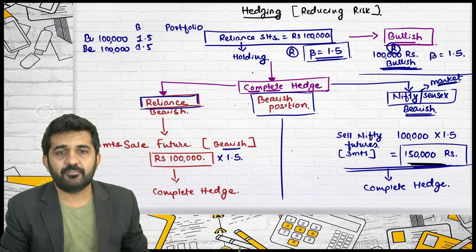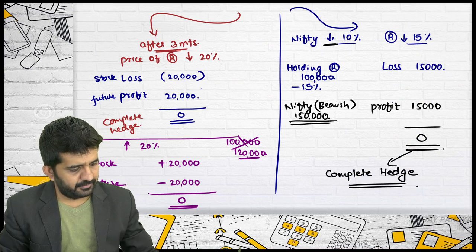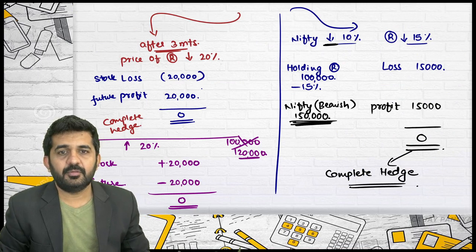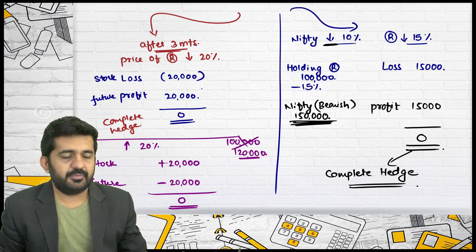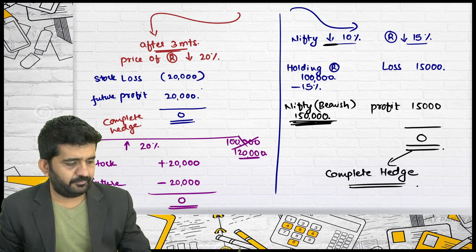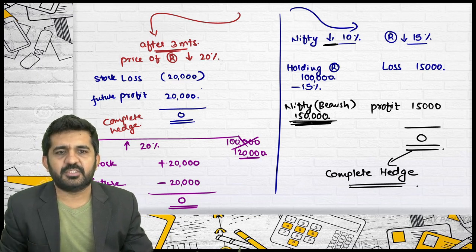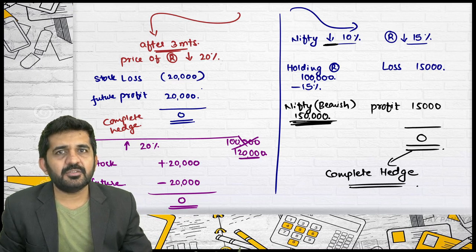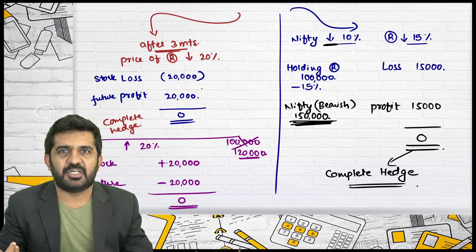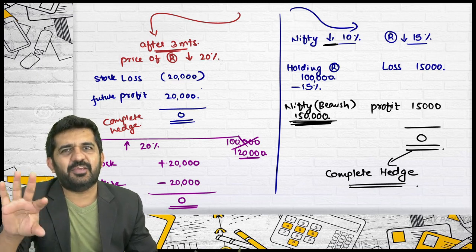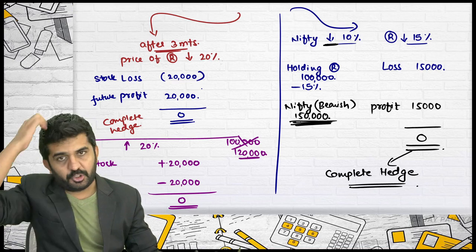Yes, that 50,000 rupees. What about that 1,50,000? The amount is not the same, isn't it? In Nifty, you have taken a position, but we will have to put some margin for it. Yes, put some margin, that we are ignoring. Is a margin not your expenditure? Yes, not expenditure. Margin you get back. If there is a loss, that is deducted from the margin. Yes, interest on that margin for 3 months we are ignoring. But that is absolutely alright.